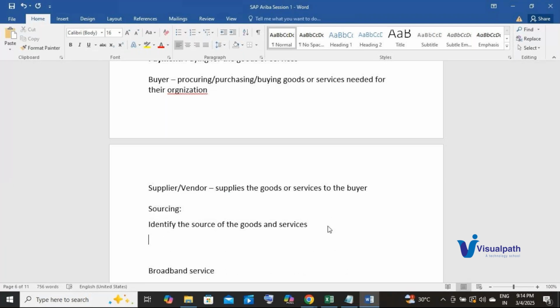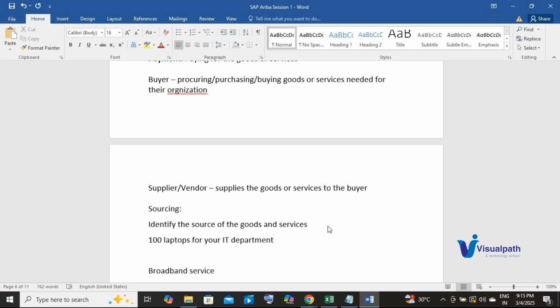Let's understand this with an example. Okay. So you need, let's say, 100 laptops for your IT department. Now we are a car manufacturing company, and of course we need IT services as well, right?